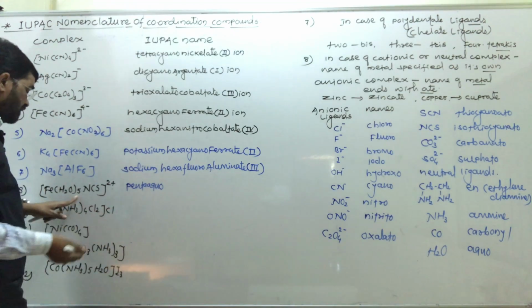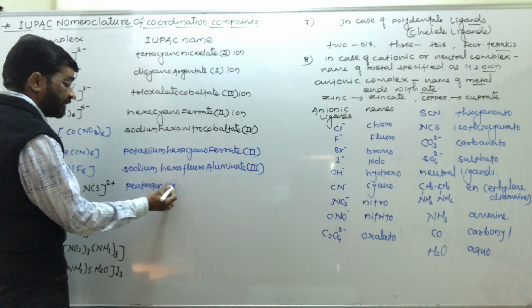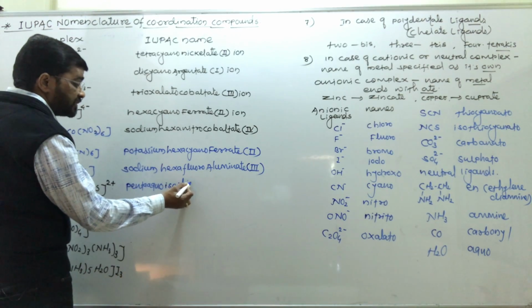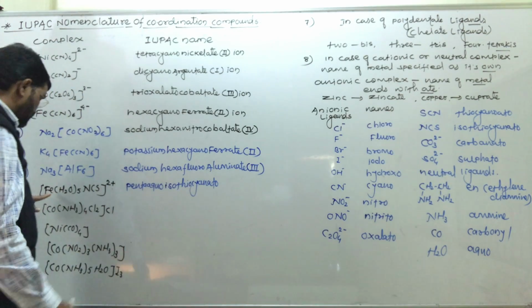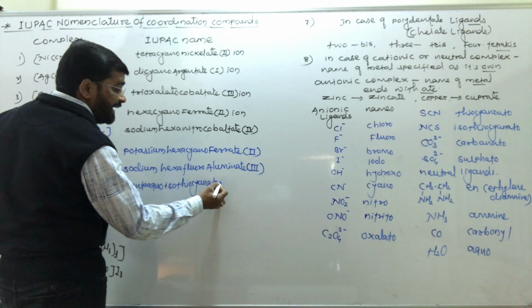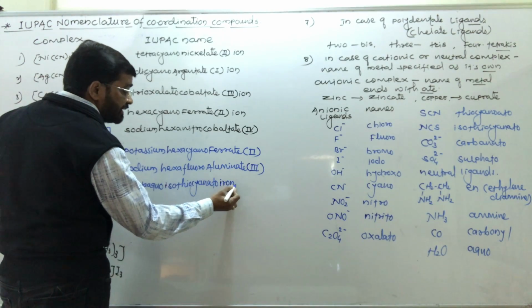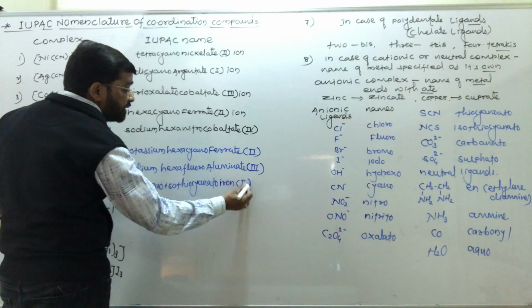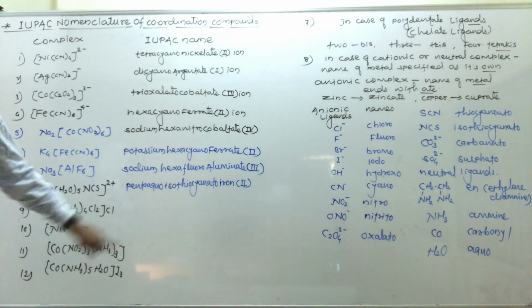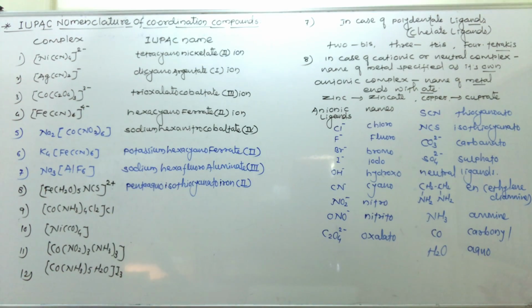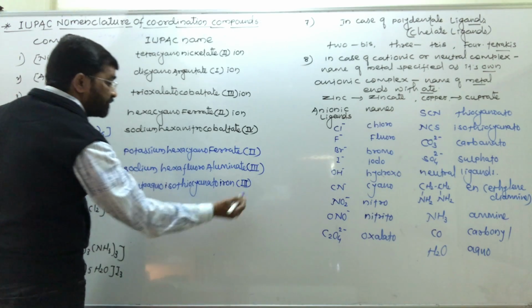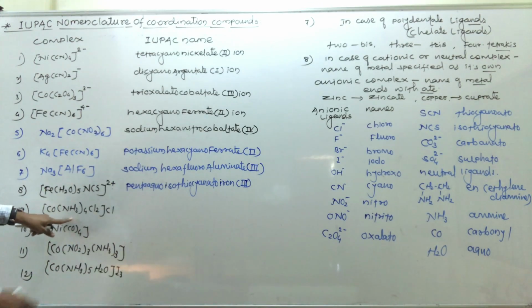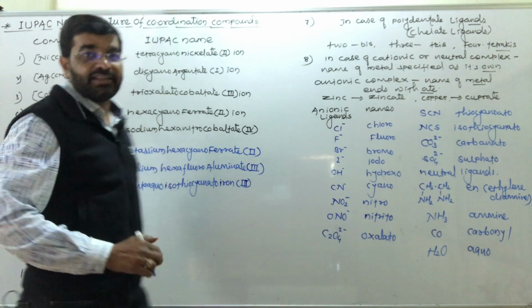Therefore it is pentaaquoisothiocyanato iron. Sorry, it has a minus 1 charge, so the oxidation number will be +3. So it is iron(III).